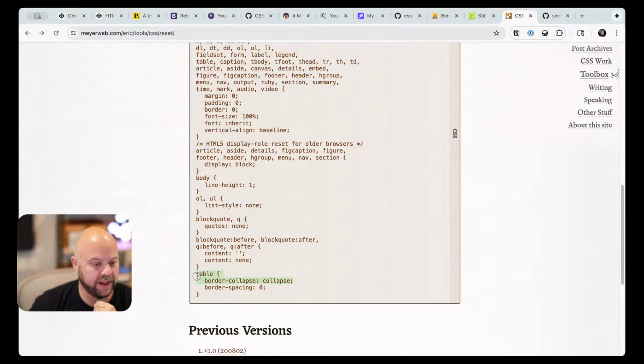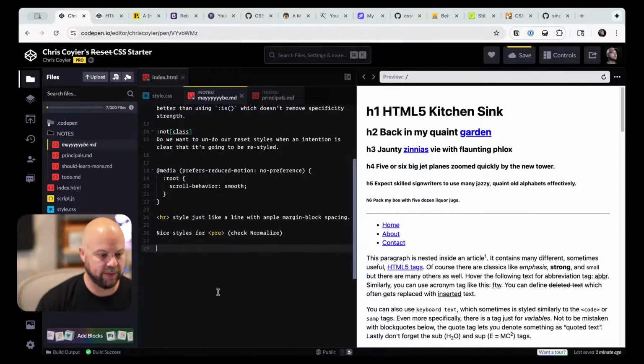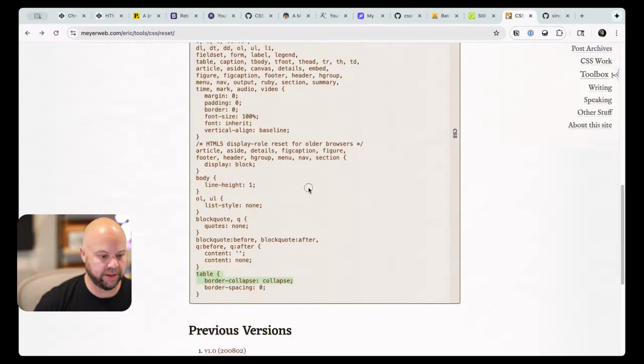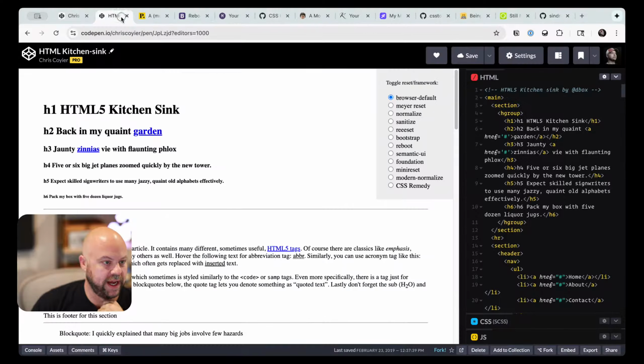Maybe we'll grab border collapse as a maybe, and we'll put that in our maybe file for later. We definitely need to deal with tables. And so that's on the maybe list. And then I think we're done with Eric's for now. Modern normalize I had not heard of, but of course I've heard of Sindre, who we can look at. It's just on the list. But let's go through my tabs in order, I suppose, to see what cool stuff we can steal.